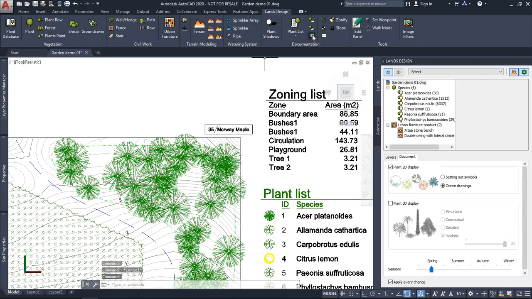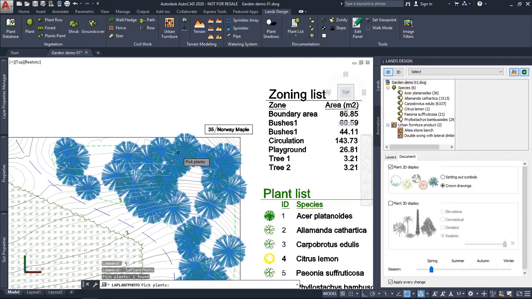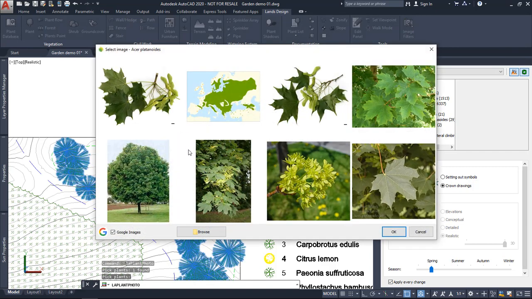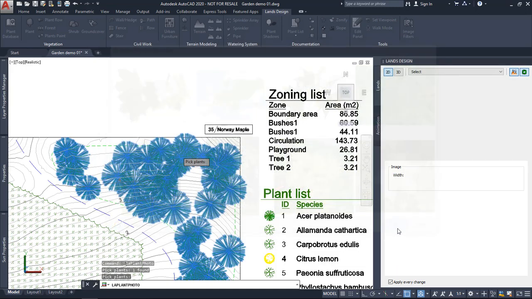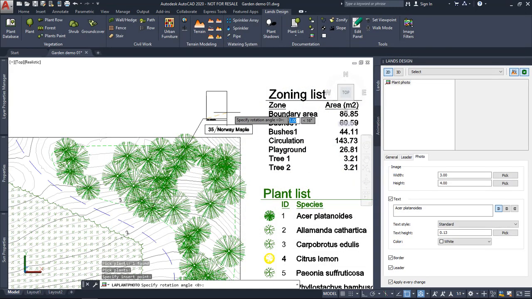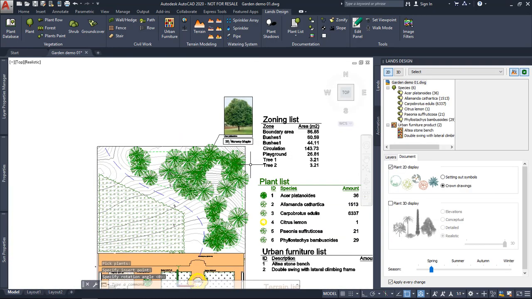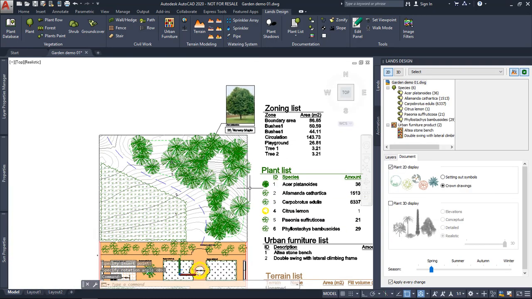Some other options are available, for example, the plant picture, plant photo. So we select some of the species. This dialog opens with Google search. But if you have some other image, you can browse it from here. So we can select this one and insert here a picture of this species.